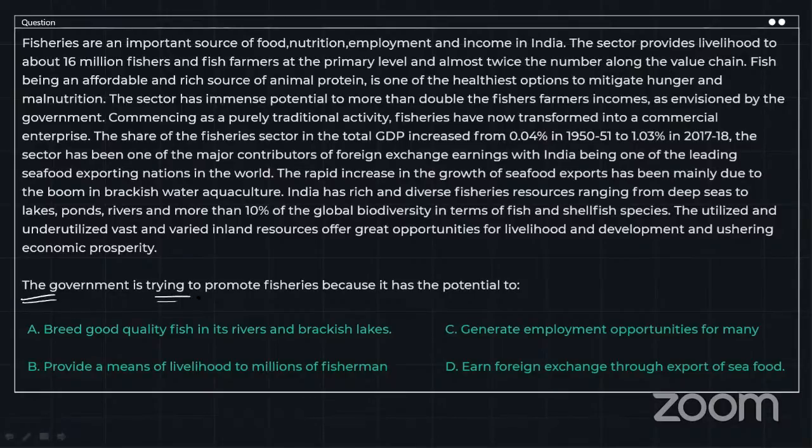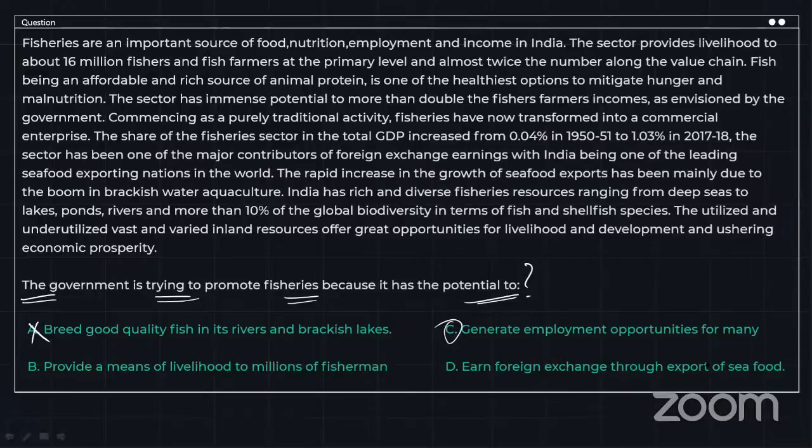The government is trying to promote fisheries because it has a potential to breed good quality fish in its rivers and brackish lakes. Do you think that government will come and help you out with something only because there are good fishes in the rivers and lakes? No, right? Obviously no. Generate employment opportunity. This can be an option. So let's keep C as an option.